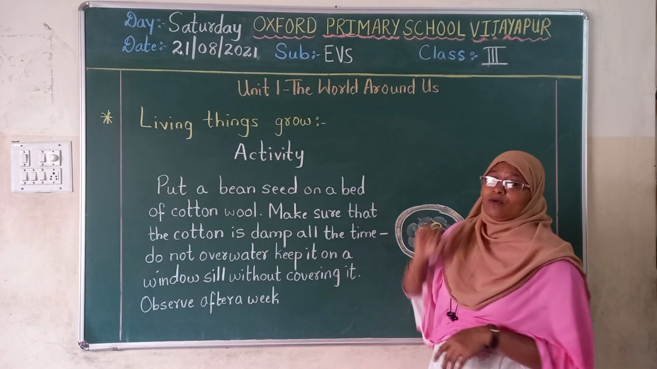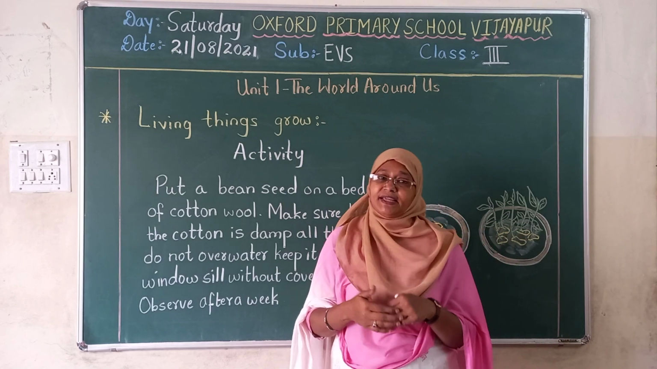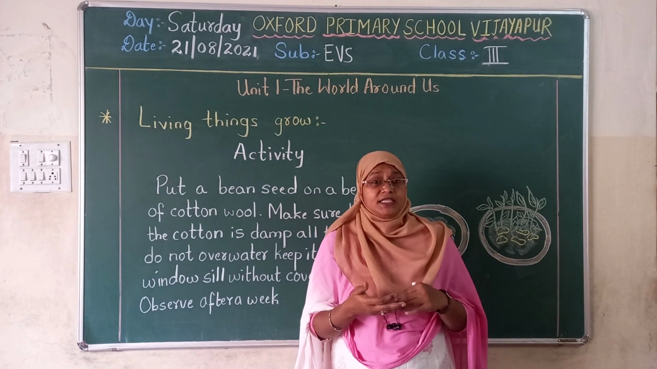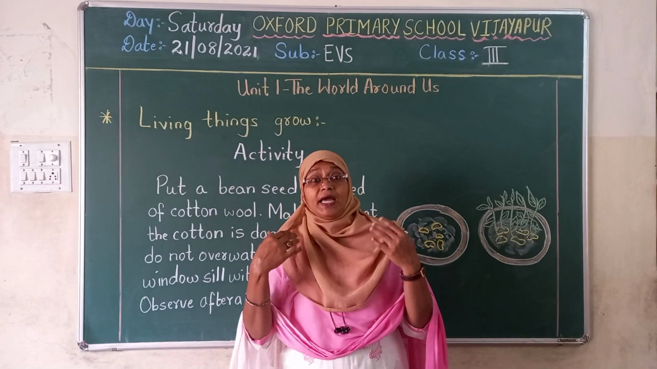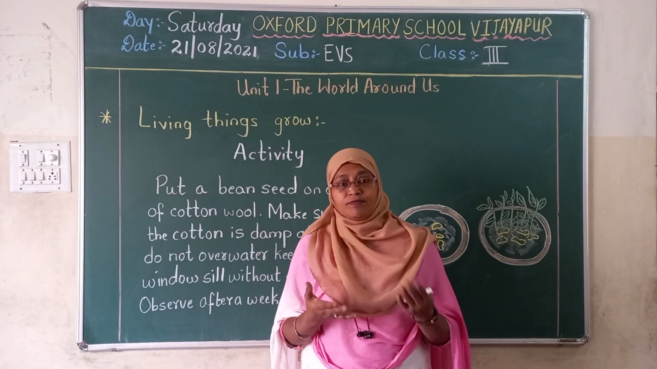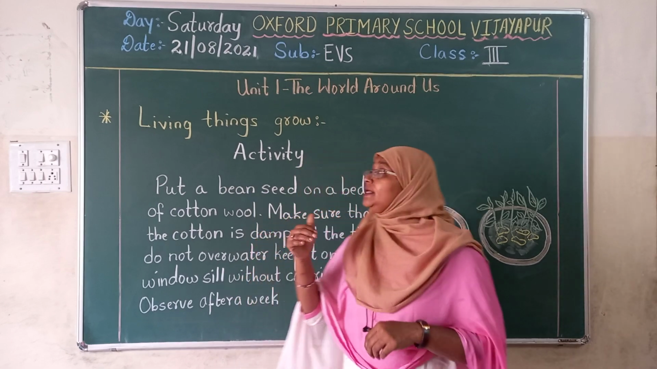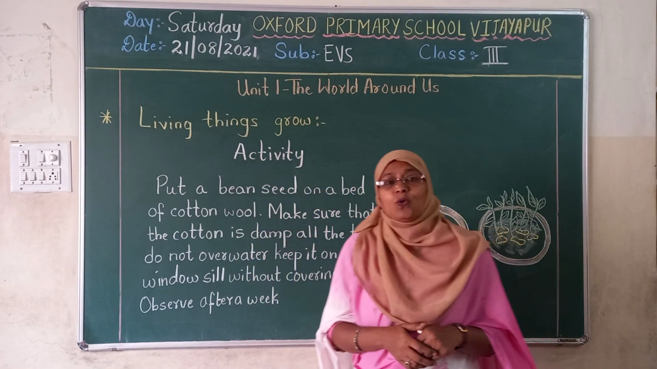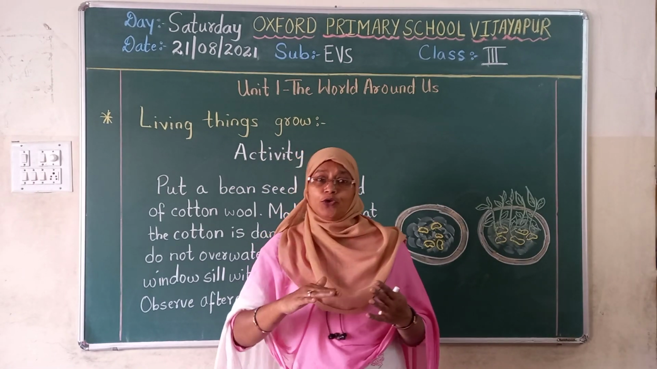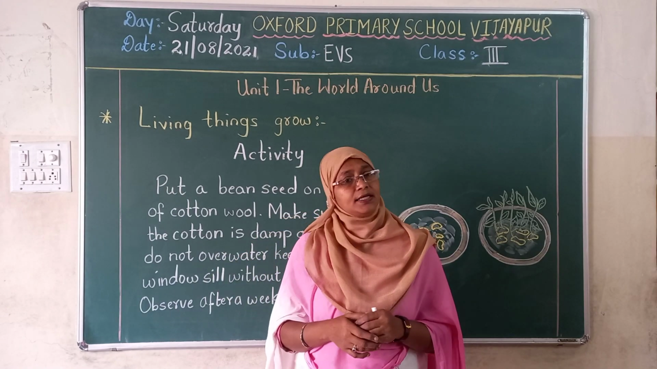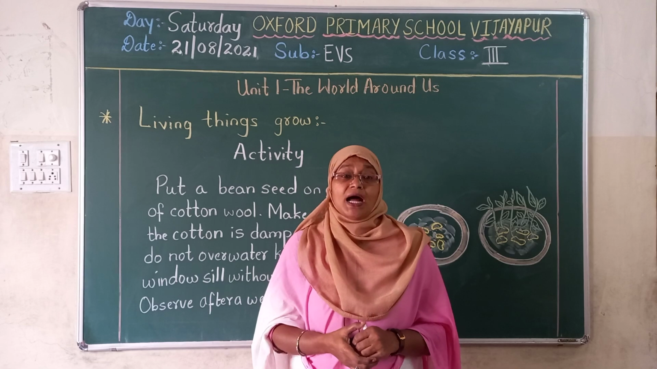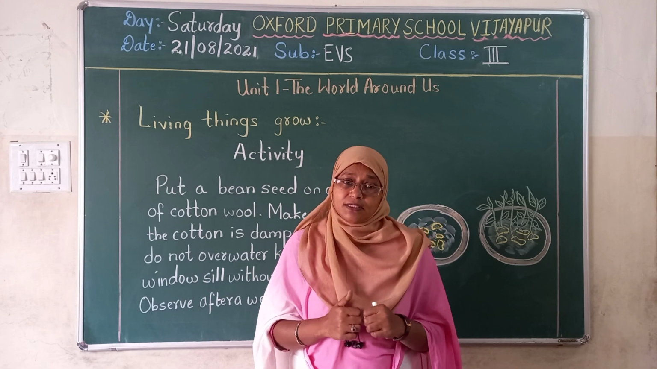Unit 1, the world around us. Among that, we are now on living and non-living things. Living things need food and water. We have completed that. Living things need air to breathe. That also you have understood. Now the third is living things grow. As I told you, you people are also growing. You are increasing in height, isn't it? Same way, plants also increase in size.